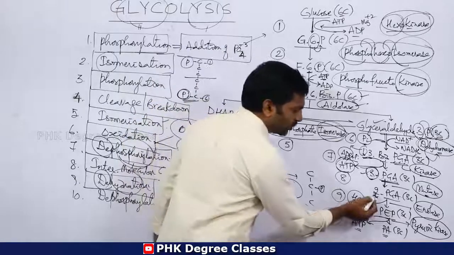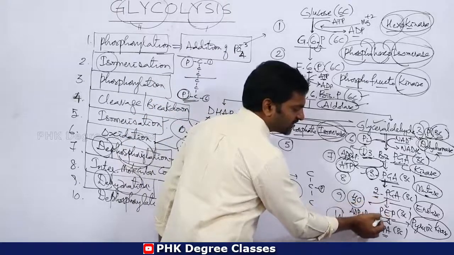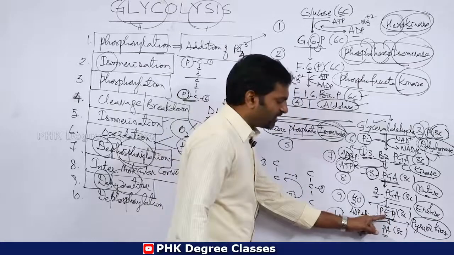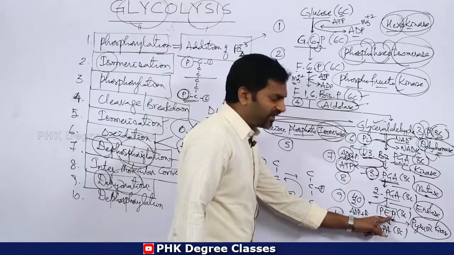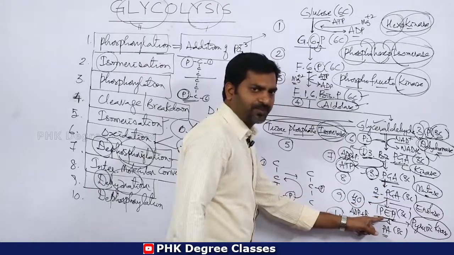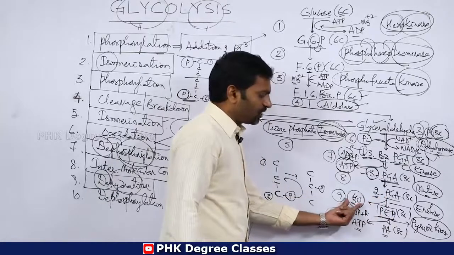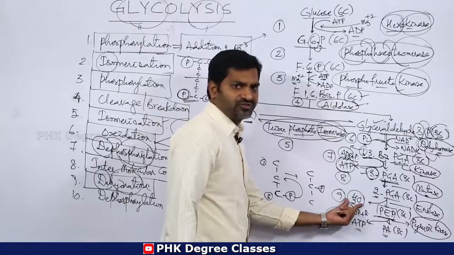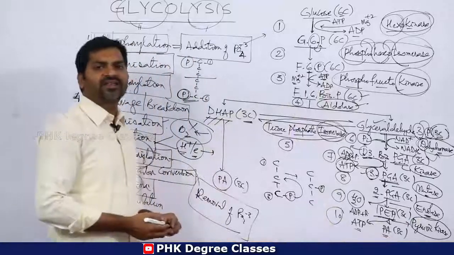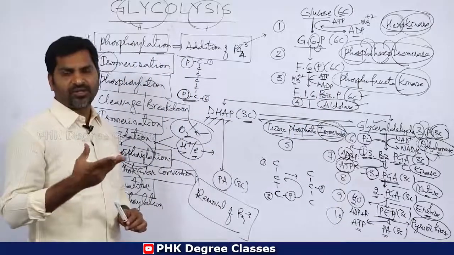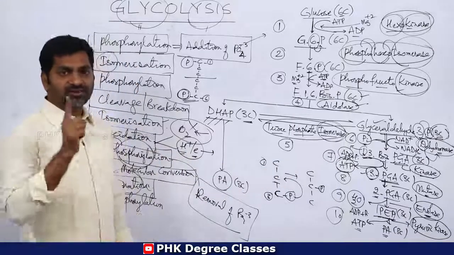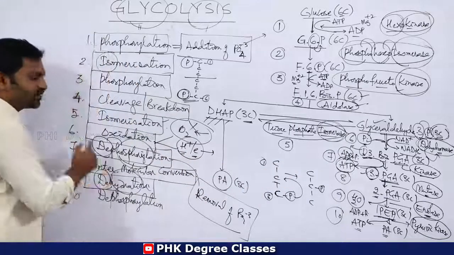So 2-phosphoglyceric acid is converted into phosphoenol pyruvate. Clear? So 2-PGA to PEP, phosphoenol pyruvate. One water molecule is removed. This process is catalyzed by an enzyme called enolase. So enolase catalyzes this reaction. This is dehydration.